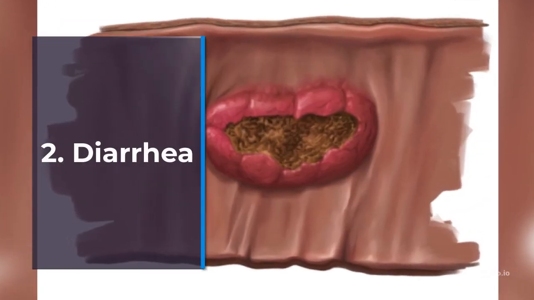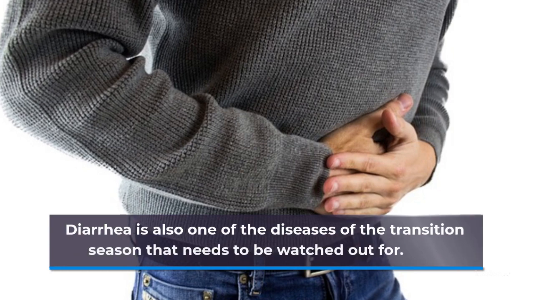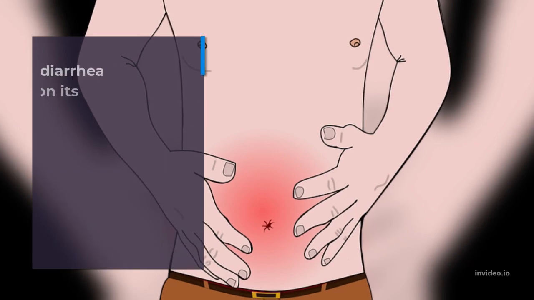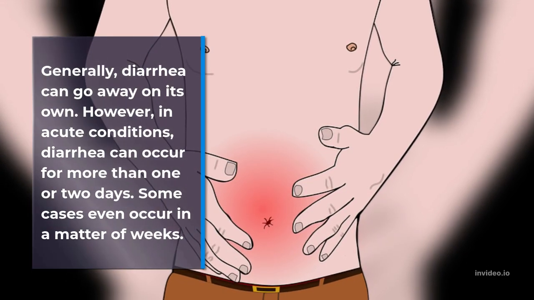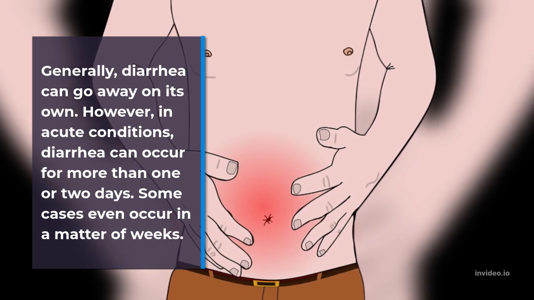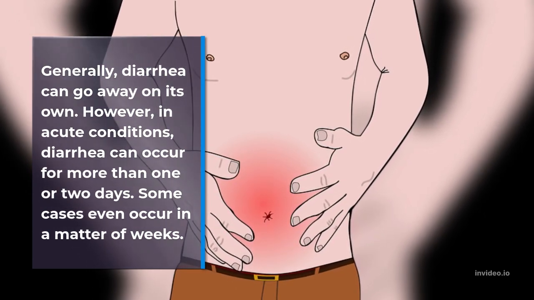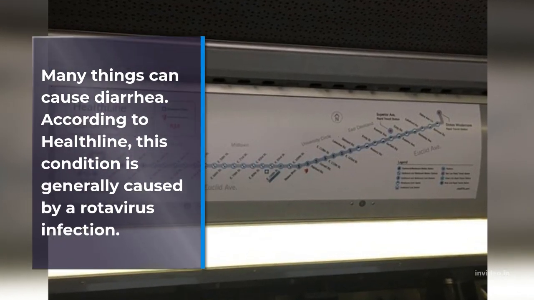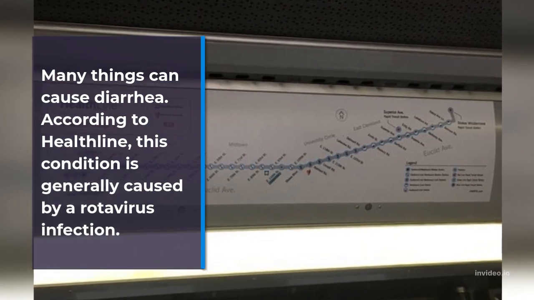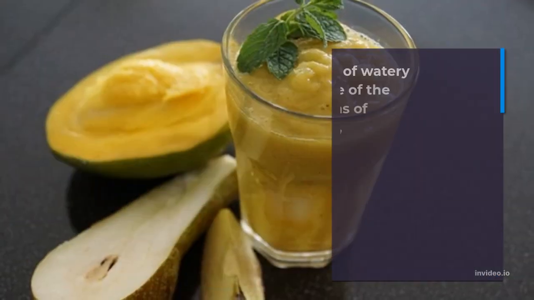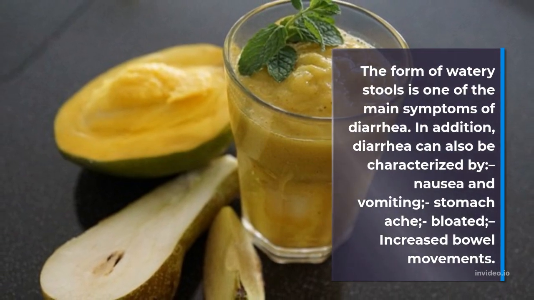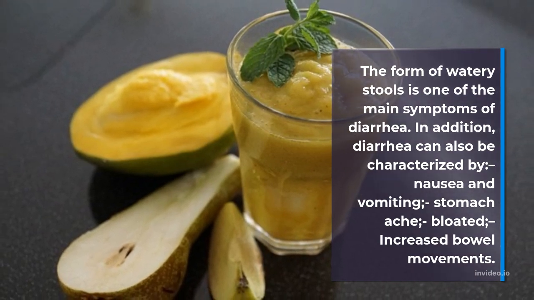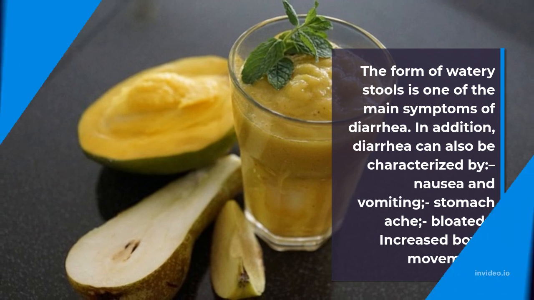2. Diarrhea. Diarrhea is also one of the diseases of the transition season that needs to be watched out for. Generally, diarrhea can go away on its own. However, in acute conditions, diarrhea can occur for more than 1 or 2 days. Some cases even occur over a matter of weeks. Many things can cause diarrhea. According to Healthline, this condition is generally caused by a rotavirus infection. Watery stools are one of the main symptoms of diarrhea. In addition, diarrhea can also be characterized by nausea and vomiting, stomachache, bloating, and increased bowel movements.